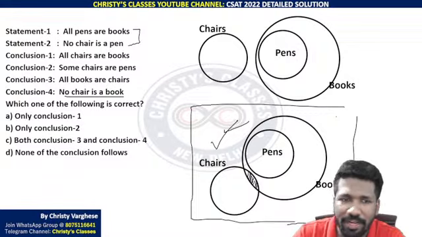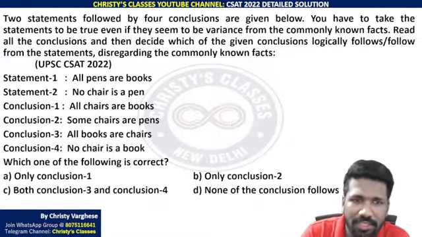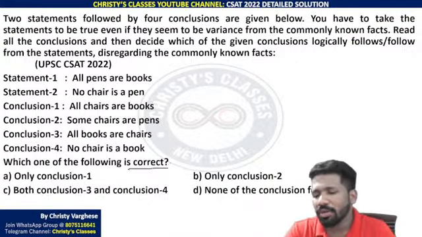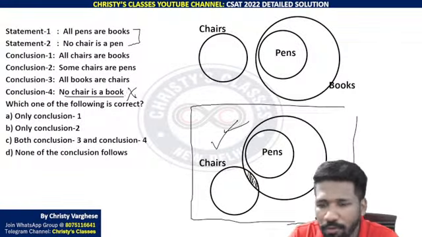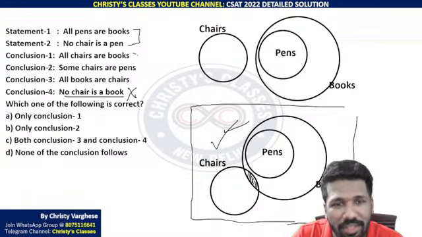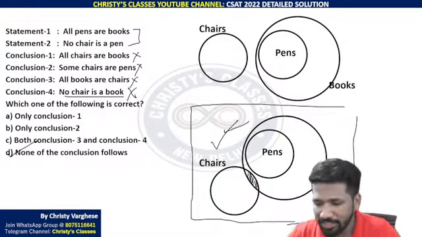But this Venn diagram itself is enough to say conclusion 4 is not always true. These kinds of sentences, what we need to find is correct means that is correct in all cases. That is why this is not correct. Conclusion 4 is not correct. So we can say conclusion 1 and 2 and 3 only are correct. 1 and 2 and 3 and 4 are not correct. That means none of the conclusion follows is the correct answer.